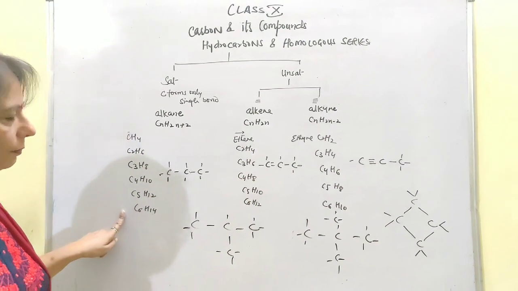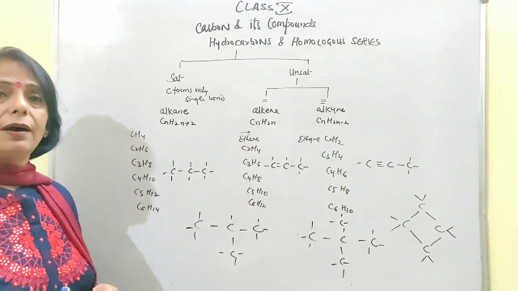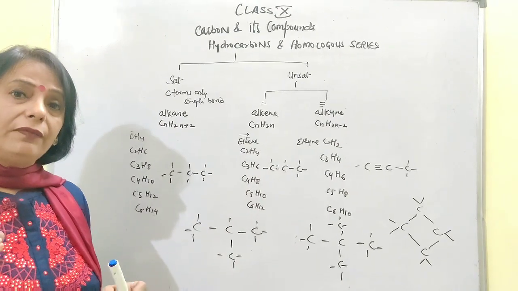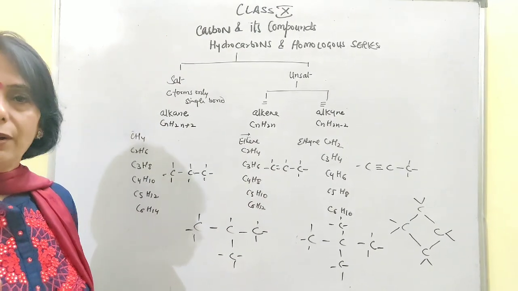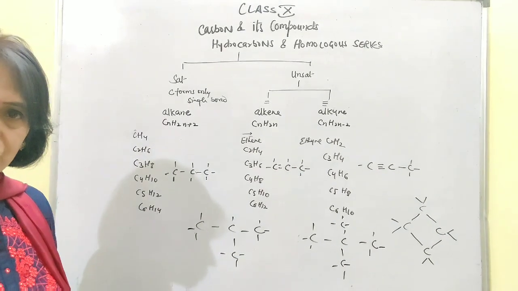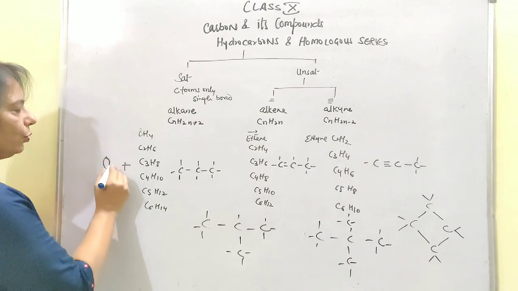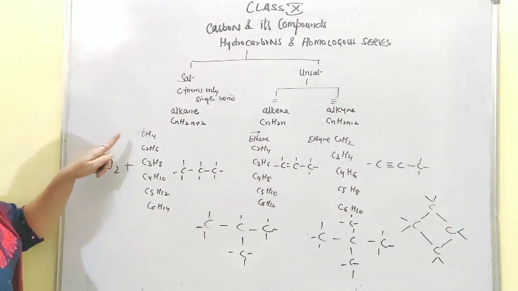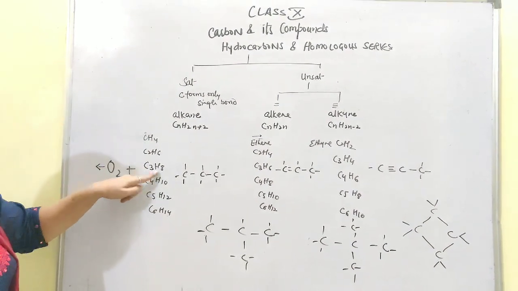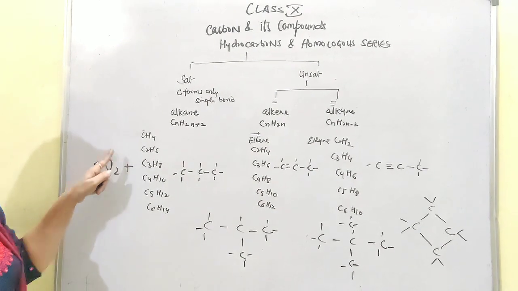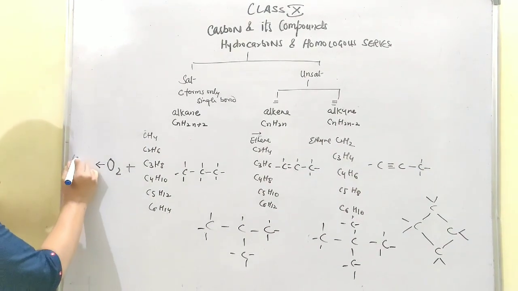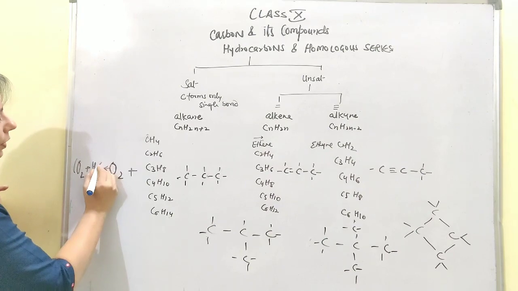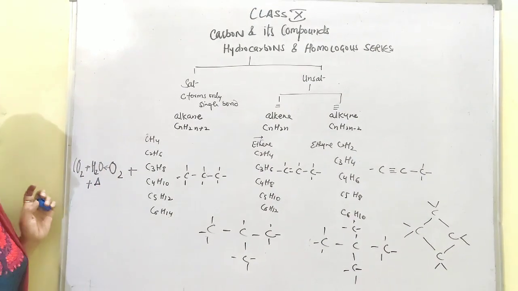If I talk about their combustion, I told you people that all these hydrocarbons are good sources of fuel. We are using them as a good source of fuel, the reason being they are having a good calorific value. That means they all undergo the process of combustion. So you can take any one out of these and let it undergo combustion. Now look beta, you are having carbon, hydrogen, carbon, hydrogen, carbon, because these are hydrocarbons and they are reacting with oxygen. That means carbon will react with oxygen to give carbon dioxide, and hydrogen will react with oxygen to form water, and what else is coming out is a large amount of energy.